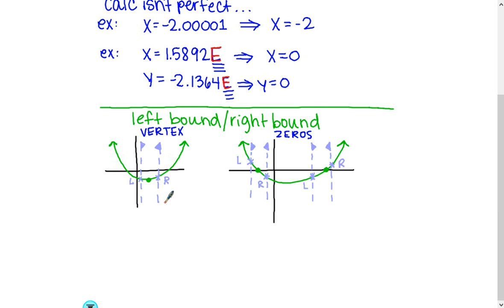And then the opposite happens with our zeros. Same thing. So if I'm finding this first 0 or root or solution or x-intercept, I need to put my cursor up here to the left to build in that left boundary line, build in that right boundary line so it knows I'm talking about this x-intercept right here. And then the opposite happens whenever I go to find the other x-intercept. All right, whenever I go to find this one, well, the left boundary line would be on this side, the bottom side of the parabola, and then the right would be on the top side of the parabola. So make sure that you're moving that cursor to the left and right of the x-intercept as needed.